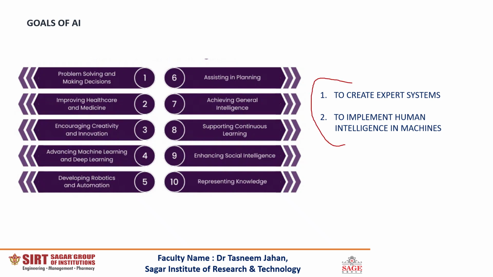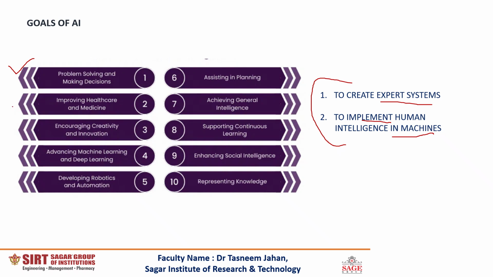Talking about the summary of AI, an AI system is designed to create expert systems, which means that a system capable of doing any action on its own is an expert system. And the goal is also to implement human intelligence in machines. The machines not only refer to robots or computer software, they can be embedded systems, IoT-based devices, wearable devices, and every possible software and hardwired program that we can imagine. Therefore, by using these concepts, we can make use of AI in problem solving and in decision making.